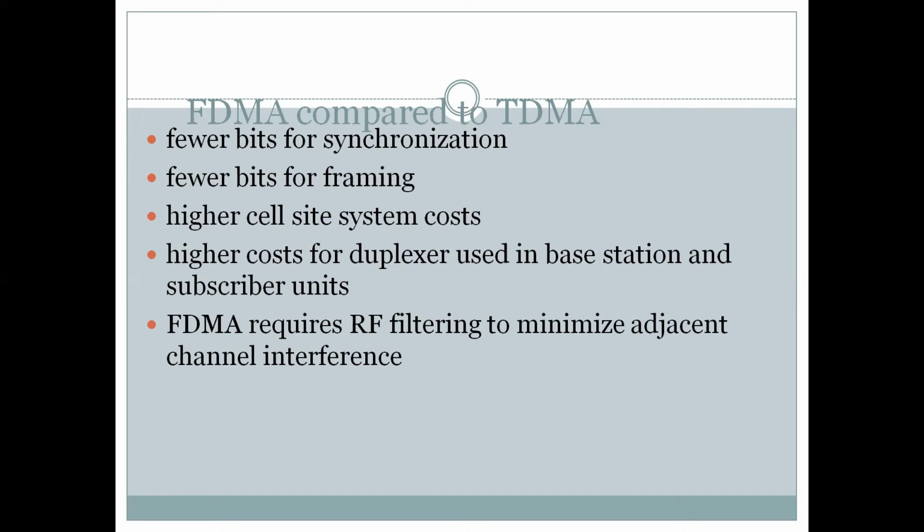Also, it requires duplexes, FDD, etc. There are higher costs for duplexes used in base station and subscriber units. And FDMA requires RF filtering to minimize adjacent channel interference. Just to mitigate this huge load of channel interference, we needed to resort to CDMA, code division multiple access. So there was a limitation of FDMA in terms of channel interference that has resulted in the evolution of CDMA. So there is a big problem of channel interference in FDMA.